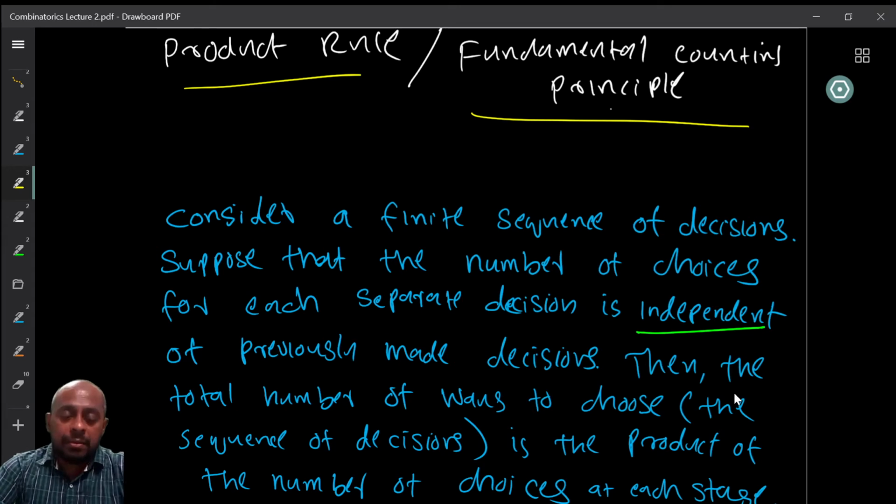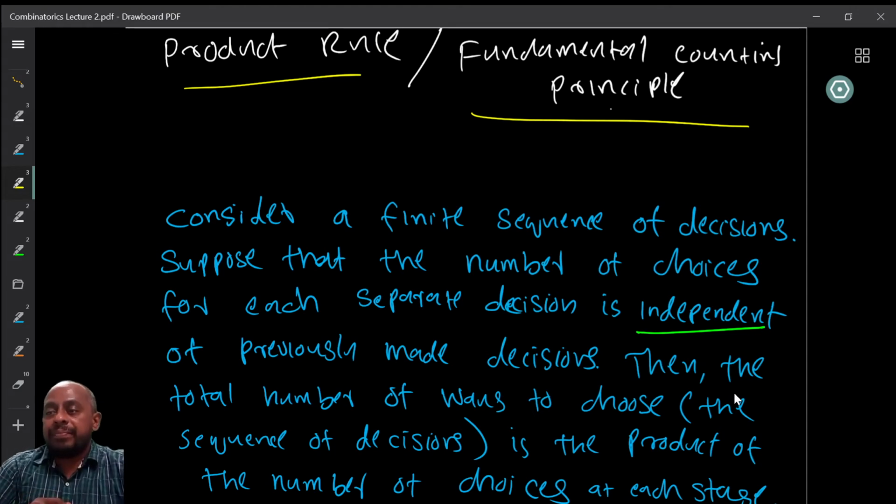So consider a finite sequence of decisions, and suppose that the number of choices for each separate decision is independent of the previously made decisions. So the decisions are made in some sequence, I make the first decision, then the second decision. And when I take the third decision, I want to make sure that all the previous decisions do not affect the choices here. So the choices are independent of the previous decisions.